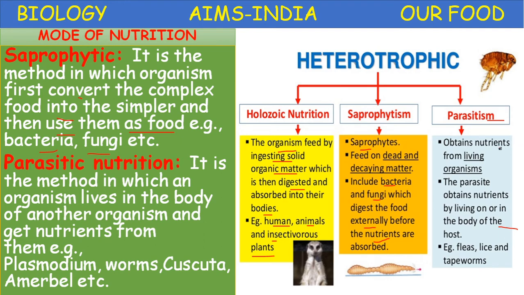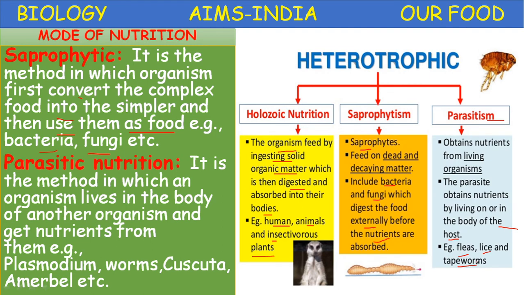So here in the parasitic nutrition, the parasite obtains the nutrients from living organisms. The parasite obtains the nutrients by living on or in the body of the host. Example, fleas, lice, worms, tapeworm.